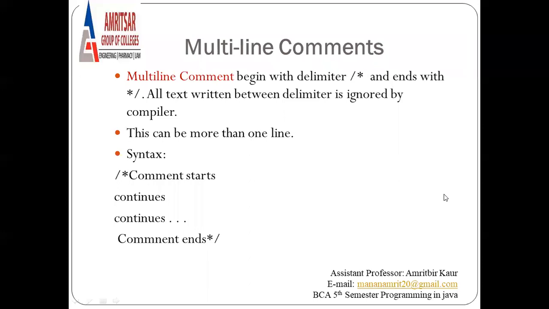So a multi-line comment begins with the delimiter slash star and ends with star slash. All text written between these delimiters is ignored by the compiler. So the syntax is defined like this: firstly slash star, and it ends with star slash. Inside these delimiters we write our comment, and here we are writing our comment in 4 lines. So this part will be ignored by the compiler.